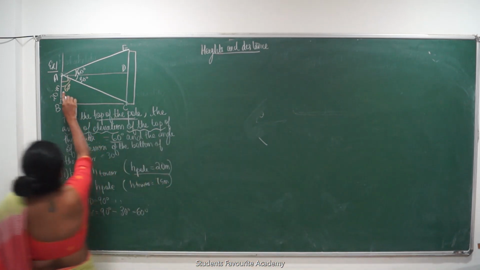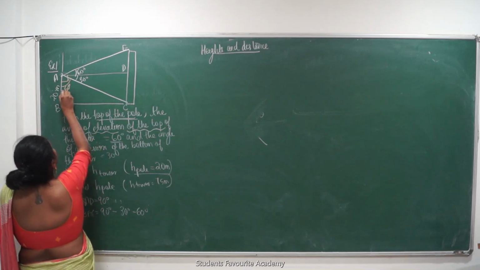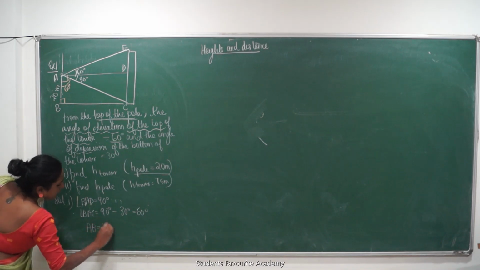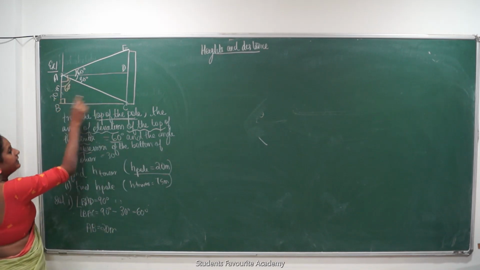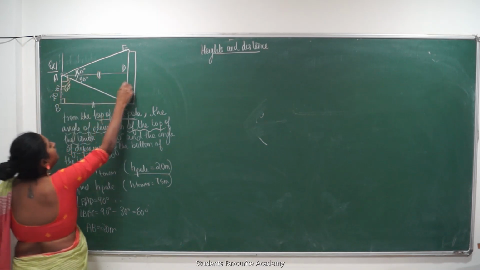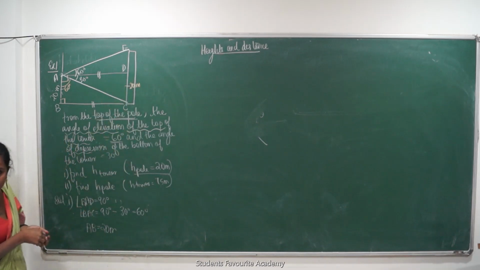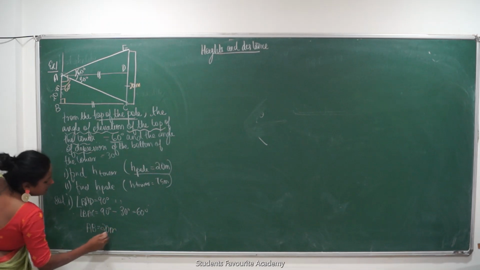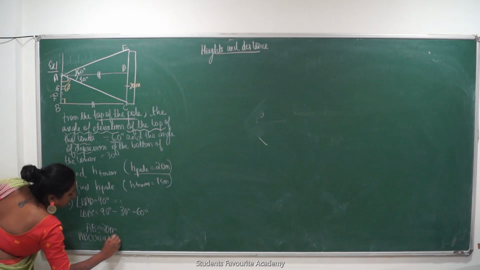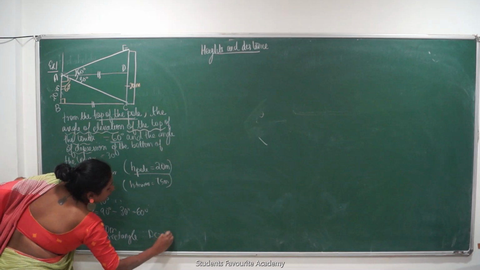So basically what do I want? There is another thing I can do over here. That if this AB is equal to 20 meters, this is 90, this is 90. So can I say this is a rectangle? If this is a rectangle, this will be equal to this and this will be equal to this. So can I say this will also be 20 meters? DC will be 20 meters. So can I say AB is 20 meters, ABCD is a rectangle, therefore BC is also equal to 20 meters.